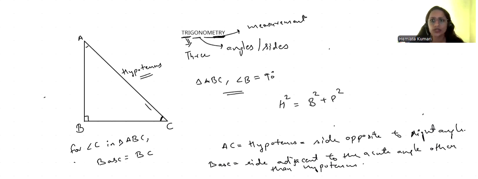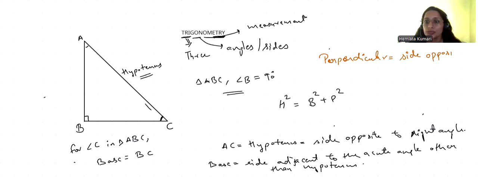Now, one more side we have, that is the perpendicular. What is perpendicular? Perpendicular is a side opposite to the acute angle.